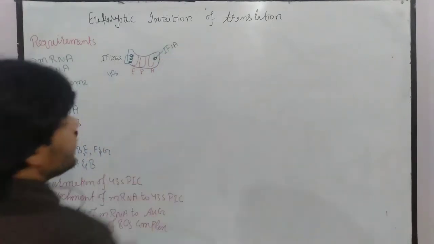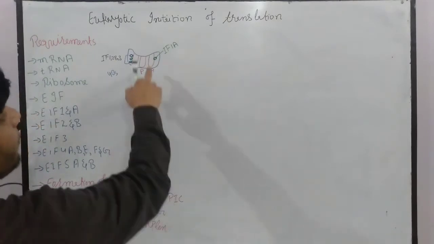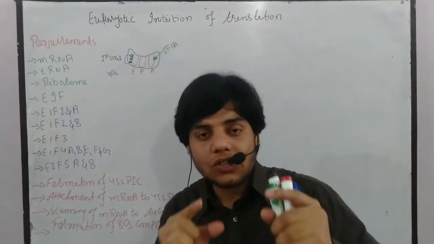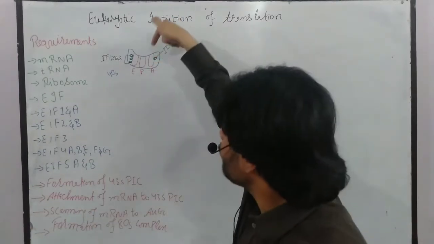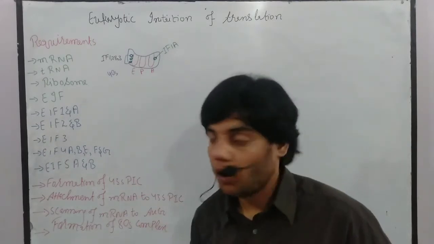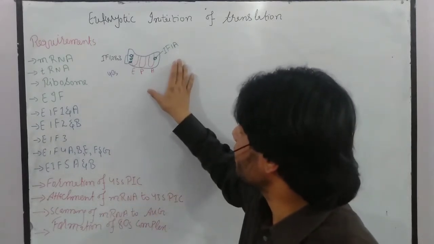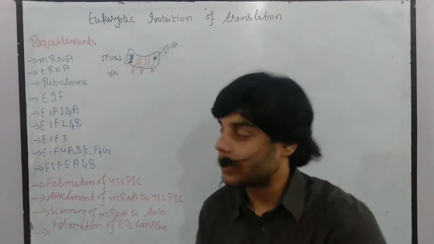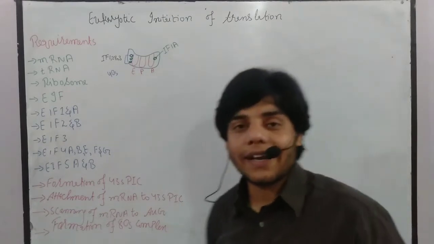IF1A, initiation factor 1A, will bind to the A site. It will prevent the immature charged transfer RNA from binding on the A site. So this is the situation of the 40S subunit of the ribosome, and all these initiation factors are bound here, so it will get activated.